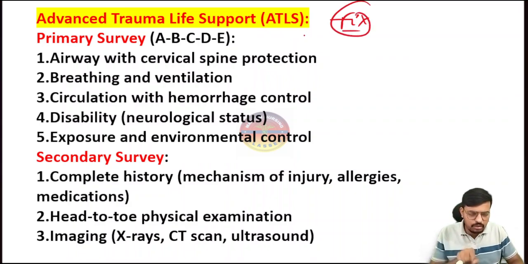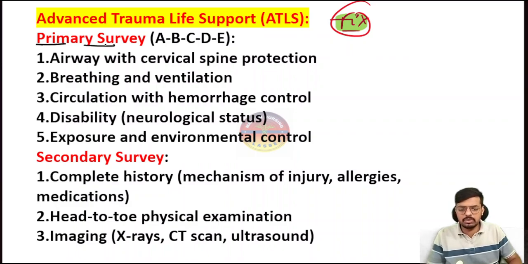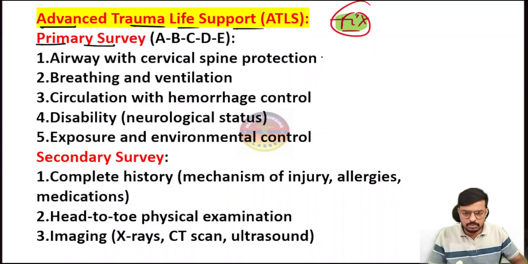What I am explaining here now, from here, the fixed one question will come in your AIIMS, NORCET, prelims and mains and in your RRB exam, because it is very important, and some updated points also I will include in this one. Okay, so in the primary survey of the Advanced Trauma Life Support, the first one we have to give the priority to the airway with the cervical spine stabilization.